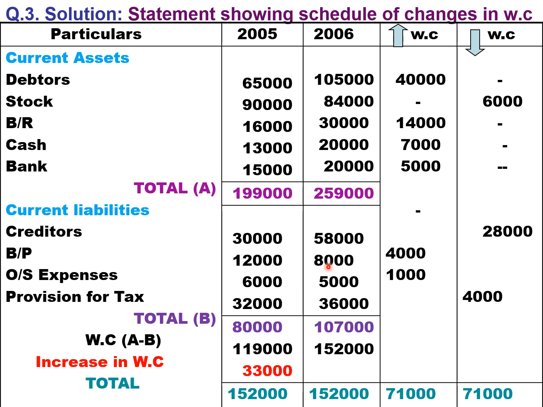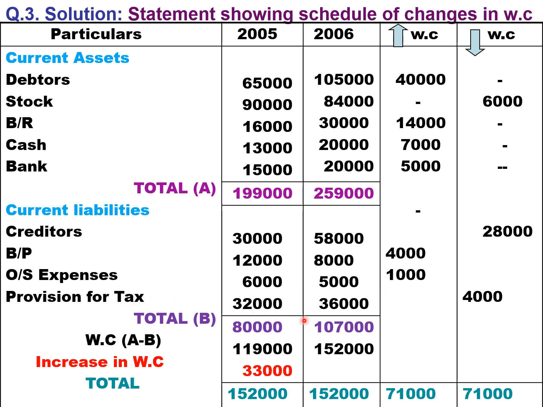There is a decrease in BP of 4,000. Decrease in BP will result in increase in working capital. Outstanding expenses last year 6,000, current year 5,000. There is a decrease in outstanding expenses of 1,000. So decrease in outstanding expenses will result in increase in working capital.